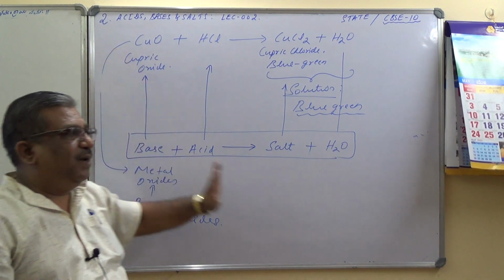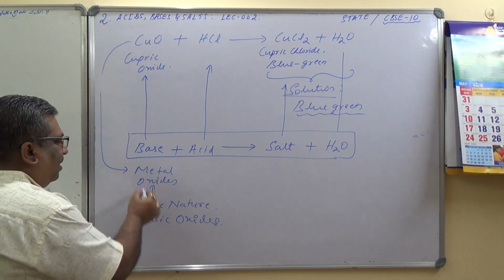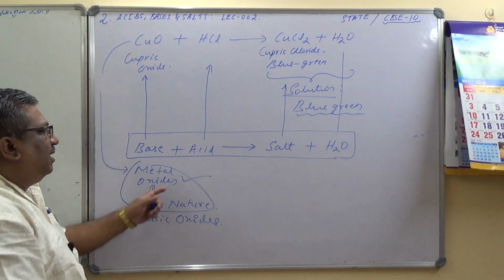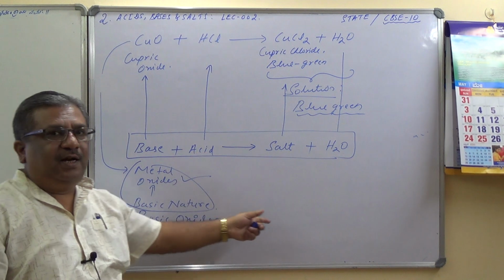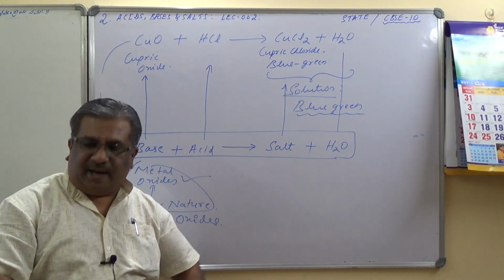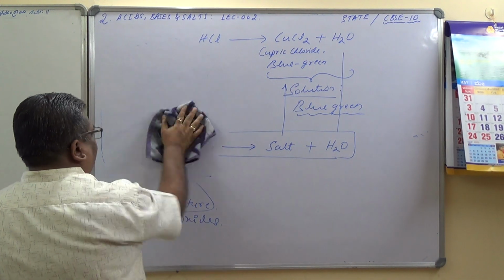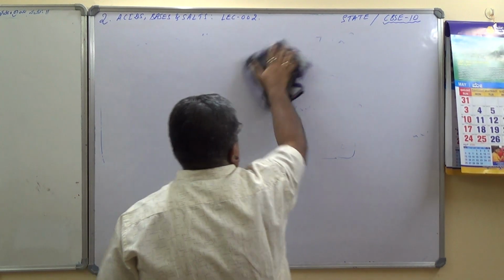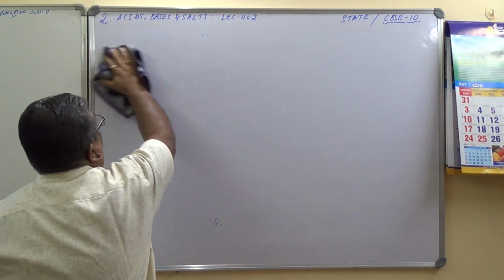Understood? Therefore, one important conclusion over here, what did we conclude? Metal oxides are basic in nature. This is the important thing. And how did we arrive at this conclusion? This is based on the reaction between metallic oxides and acids, which gives you salt and water, which is equivalent to a neutralization reaction. So let me write the general formula for metallic oxides with acids. You can summarize the reaction as metal oxides plus acids gives you salt and water.